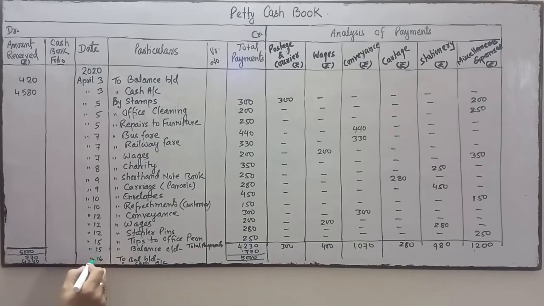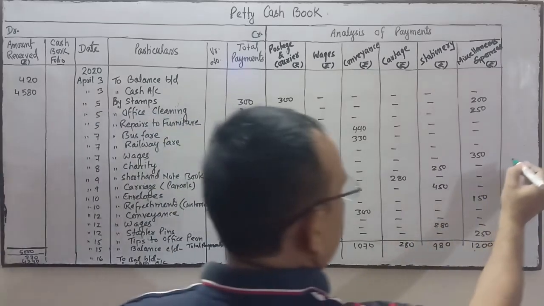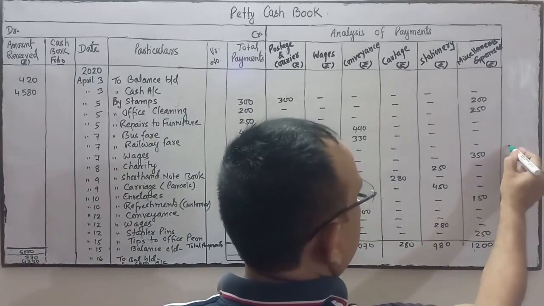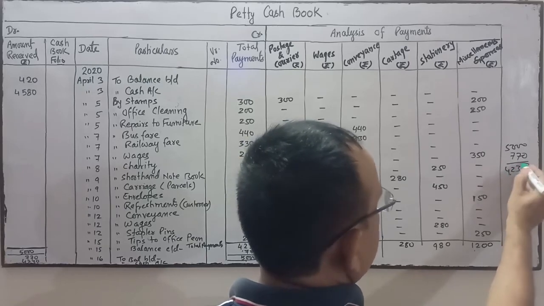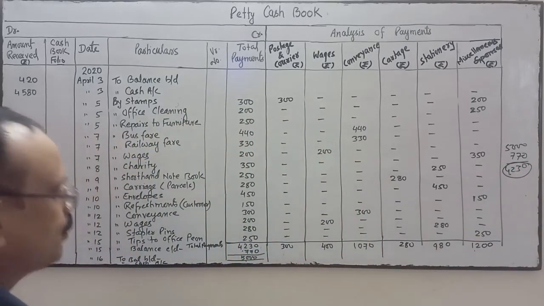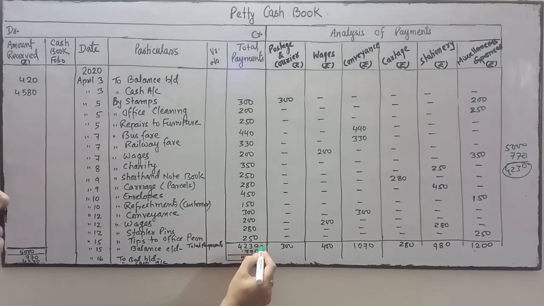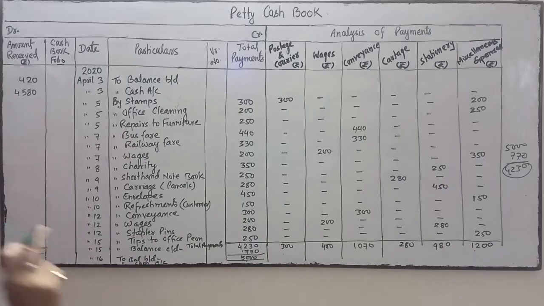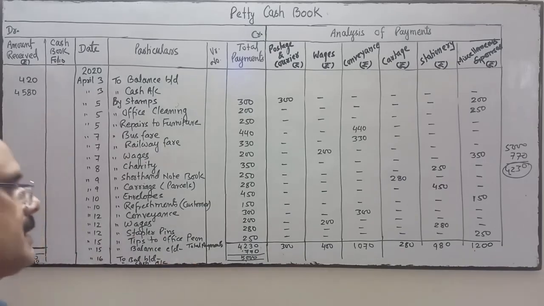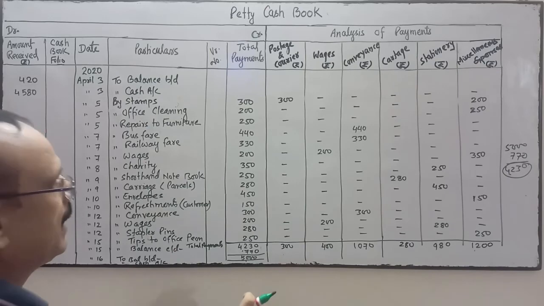This balance will be brought down on the next day, 16 April, To balance brought down, and we'll write this on this side. And thereafter To cash account, the rest of the amount to make the imprest money 5,000. We have 770 in balance and imprest money is 5,000, so we have to take 4,230 from the head cashier. Whatever amount the petty cashier spent, he will take from the head cashier, so that the imprest money reaches 5,000 again.